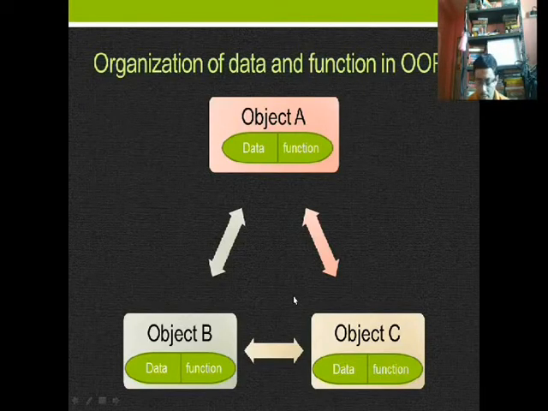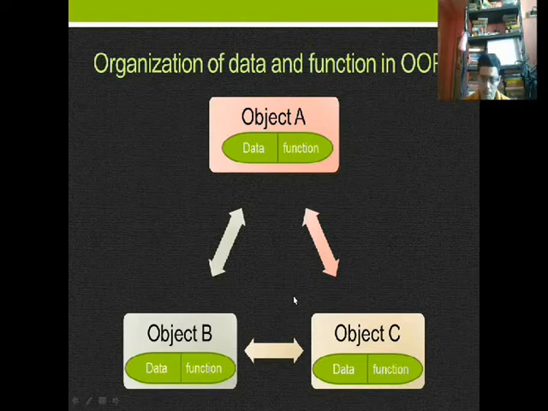Now we have already seen the structure and organization of data and function in structure oriented programming, that is, procedure oriented programming. Now let us see object oriented programming, how objects communicate. Here is object A, data and function, object B, data and function, object C, data and function, and objects communicate through message passing. In object-oriented programming, the objects communicate with each other through message passing.